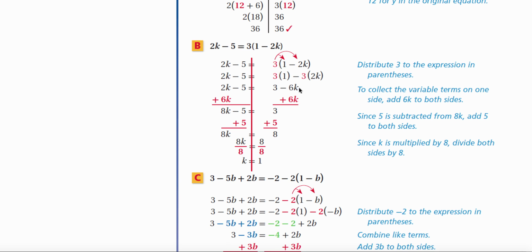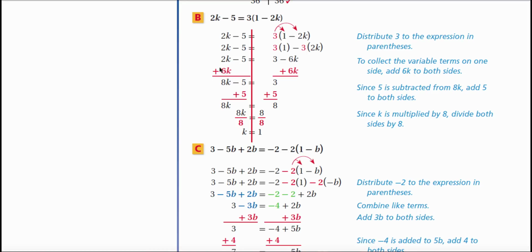Now I can see that this and this are on opposite sides, so I add 6k to both sides. Combining 2k and 6k gives 8k. Carry down the minus 5 equals 3. I notice that negative 5 and 3 are like terms, but to move them to the other side, I have to do the inverse of minus, which is adding 5. 3 plus 5 is 8. Division is required because this is 8 times k, so the inverse of multiplication is division. So I divide both sides by 8, and I get the solution k equals 1.